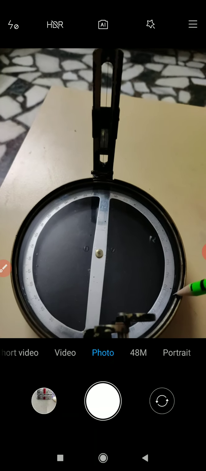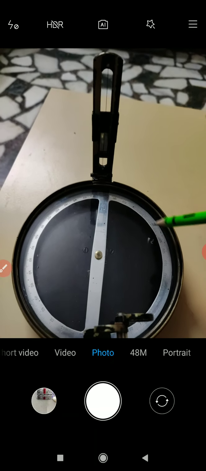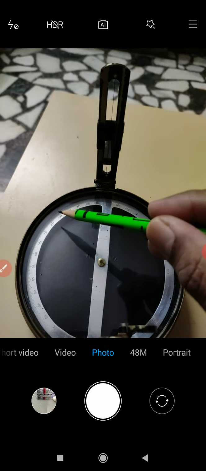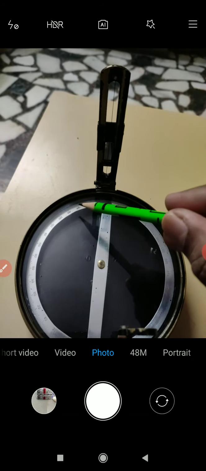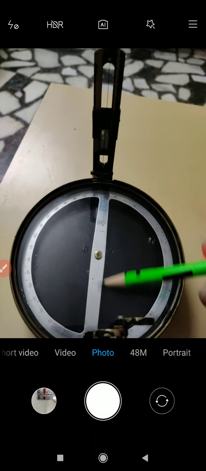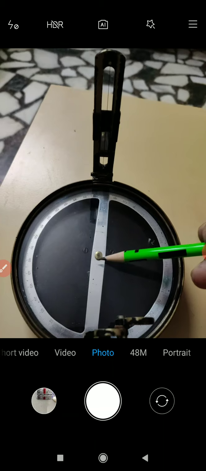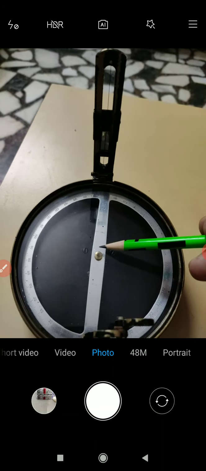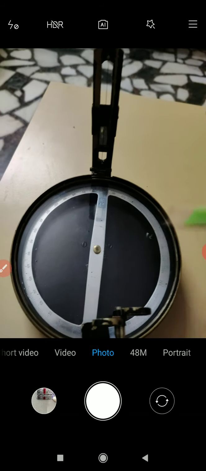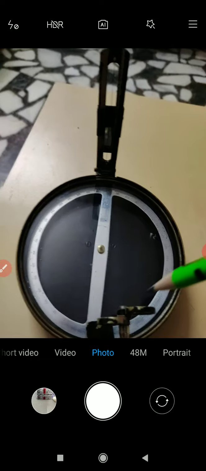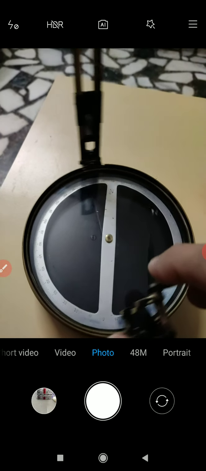The various readings are graduated on the circle with a difference of half a degree, and this strip gives the direction. Beneath the strip is a magnetic needle, and when we freely suspend this compass or fix it on a tripod stand, it takes the shape.